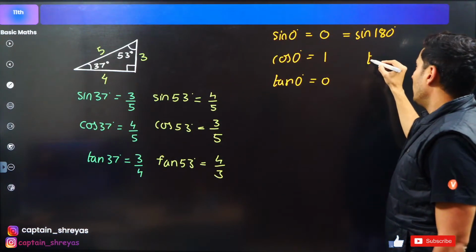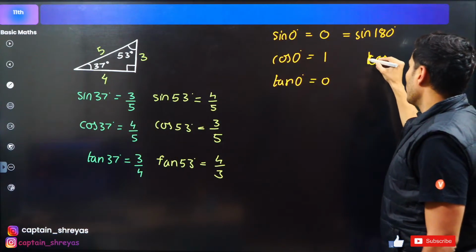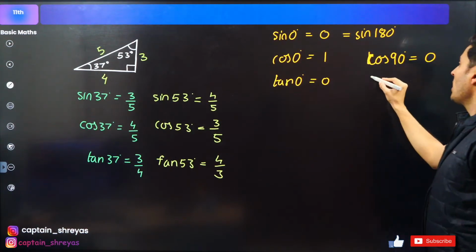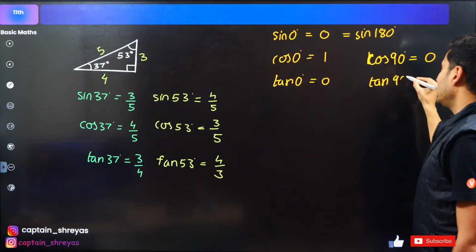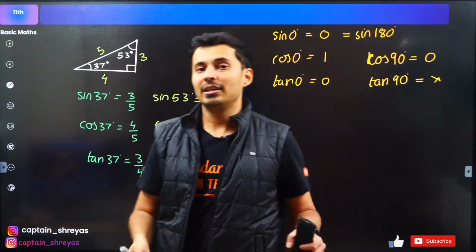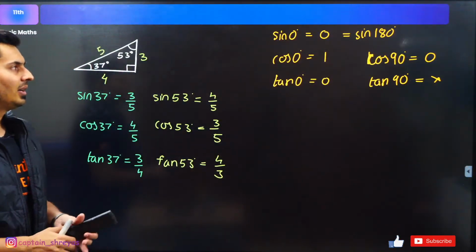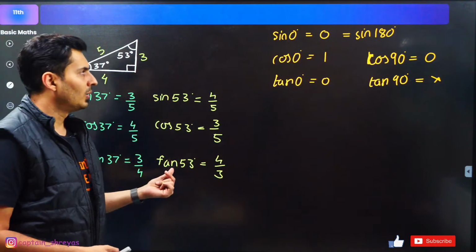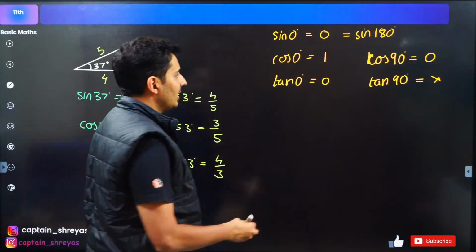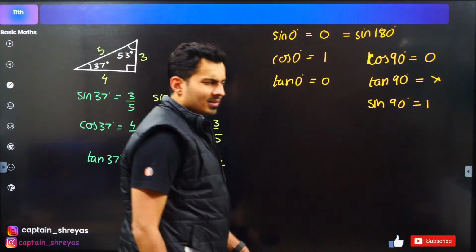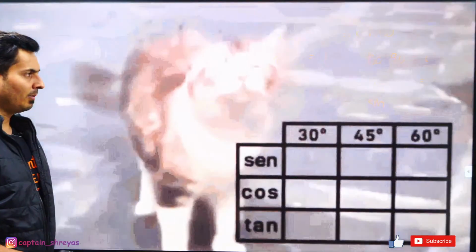Also remember, cos of 90 degrees is basically 0, and tan of 90 degrees is not defined. You cannot write it as infinity, it is not defined. Sine of 90 degrees is basically 1. These are pretty easy to remember, and you should definitely know them.